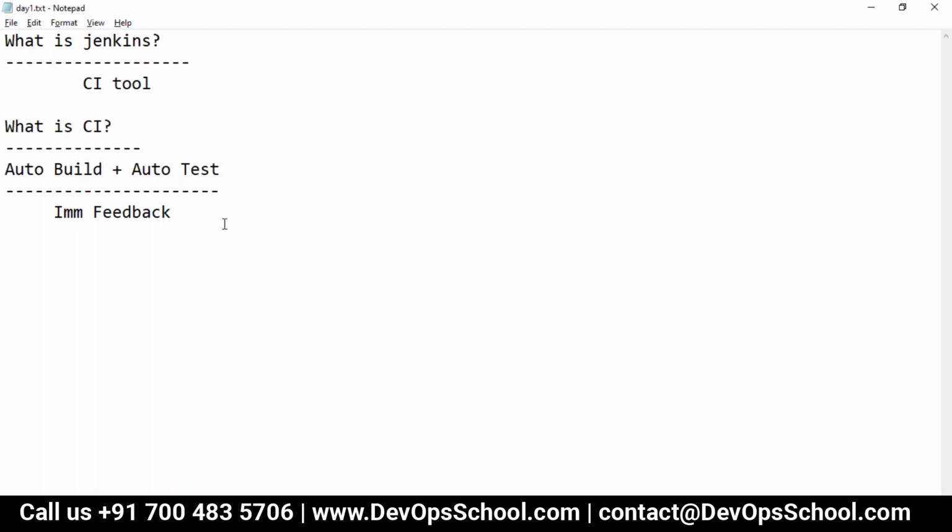Now if I put it in a detailed way, then let's think about what we do. See, here we plan, after that we code, after that we analyze the code, after that we build, after that we package, after that we archive the project, after that we deploy to the QA server and other stuff.